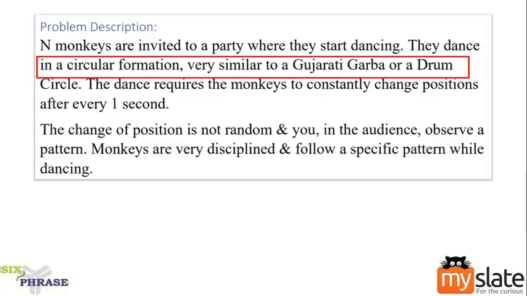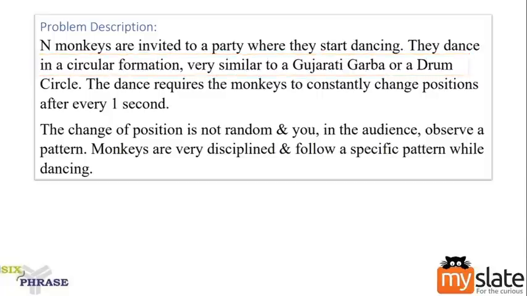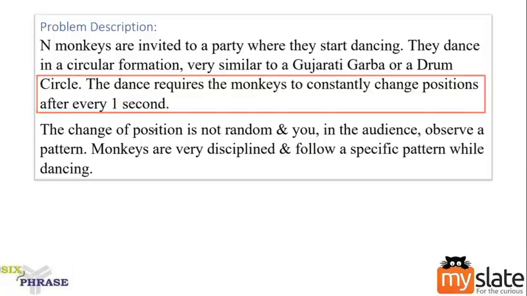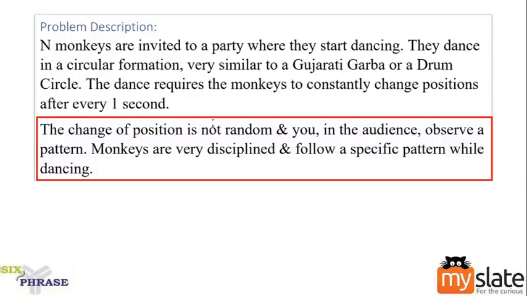Now the dance requires the monkeys to constantly change their positions after 1 second. So we know that there are some 5 or 6 or 10 monkeys, some number of monkeys are present. They are dancing in circular formation, and they constantly change positions every 1 second. After each second, they will change the positions. What we do is we are observing the position. The change of position is not random.